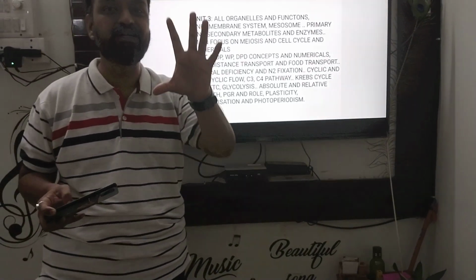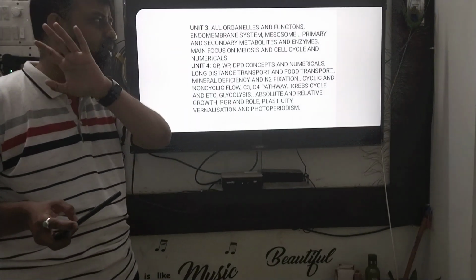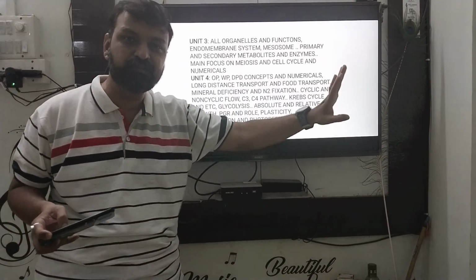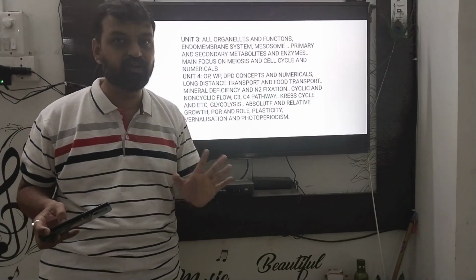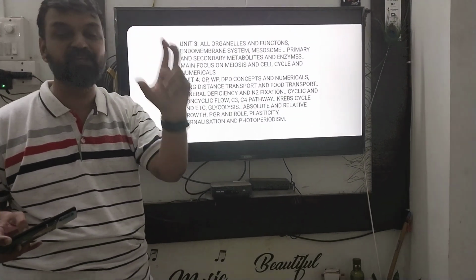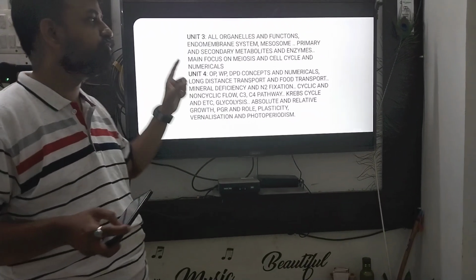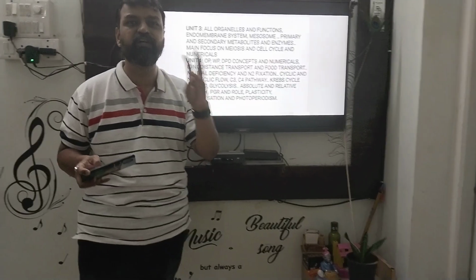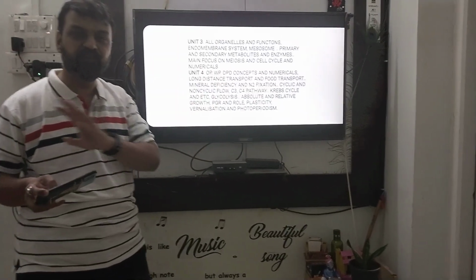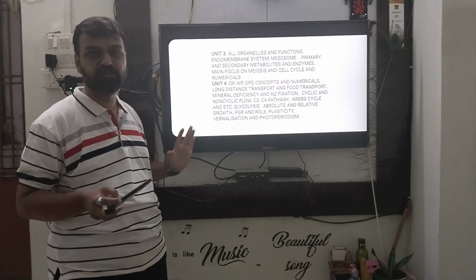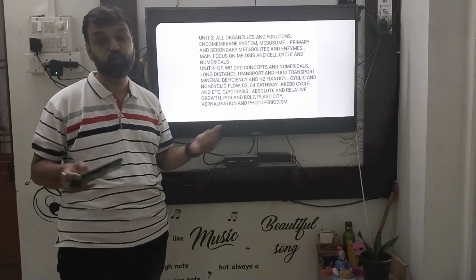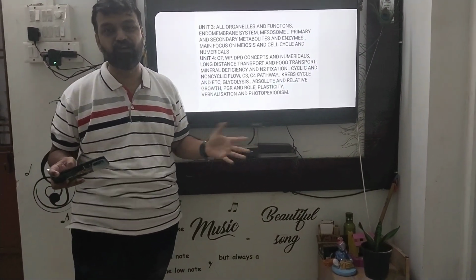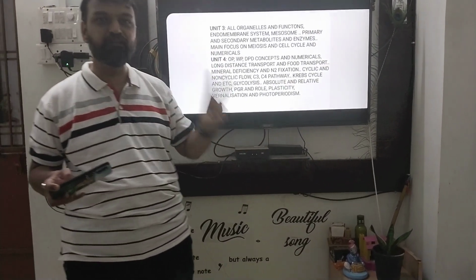Biomolecules, there are some tables. From NCERT you have to prepare all tables and all diagrams, because I have seen some questions on match the pair, fill in the blanks. From biomolecules, the main focus is on all carbohydrates, proteins, fats, everything. So you will prepare biomolecules also. From unit 4, you know plant physiology. One of the biggest units, human and plant physiology.